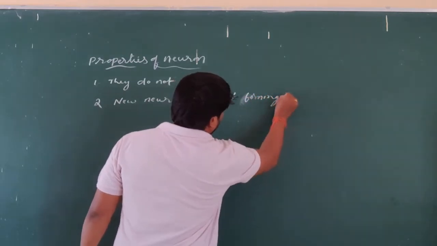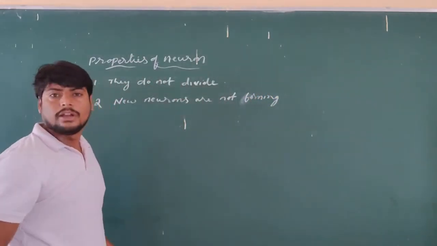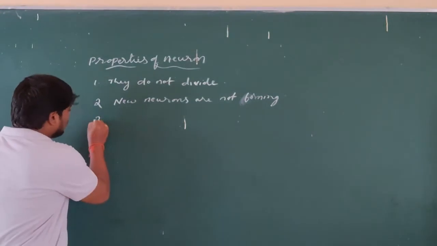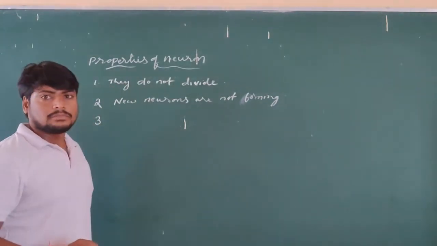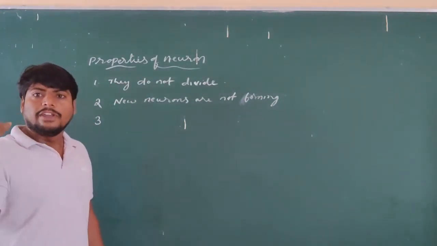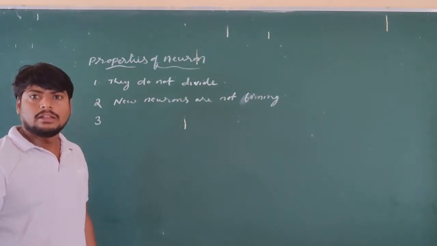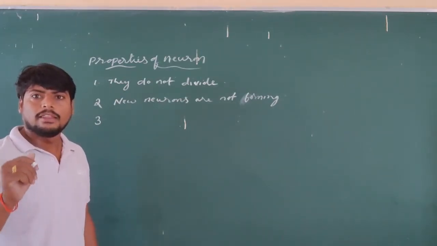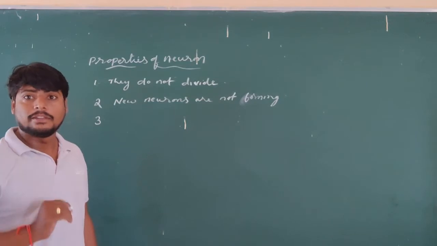New neurons are not able to form. That is the thing. And next, if any damage occurs, they won't repair. They will die.